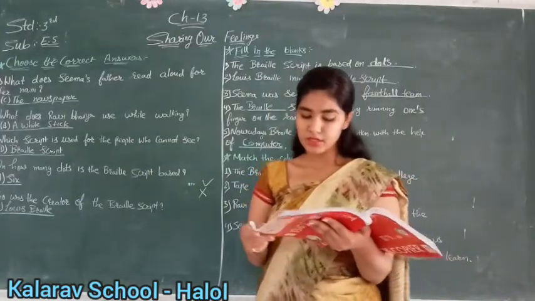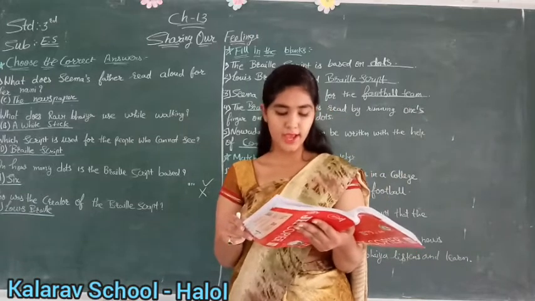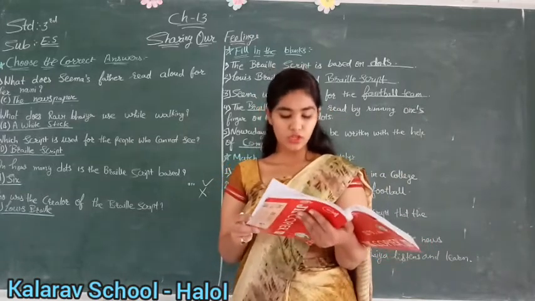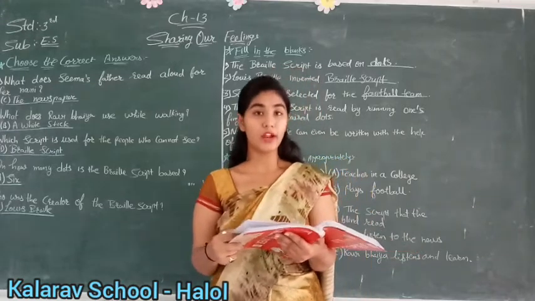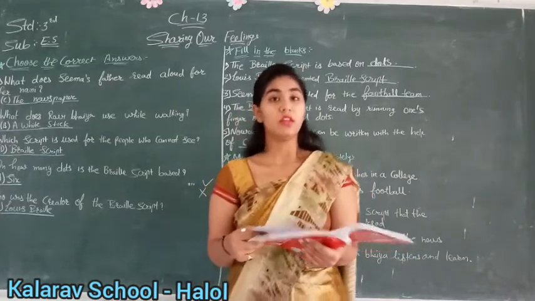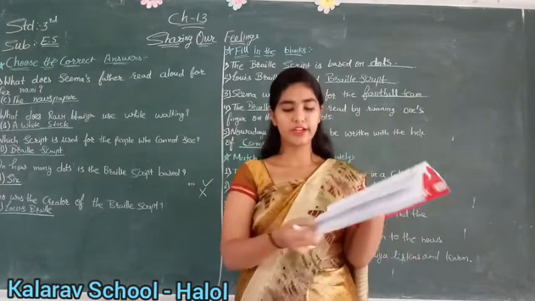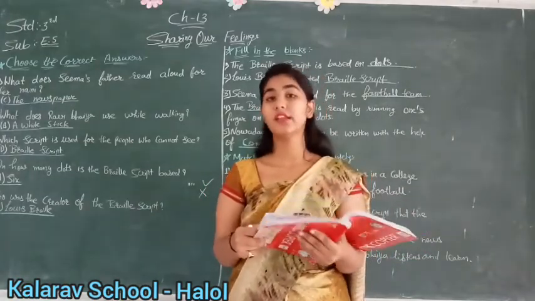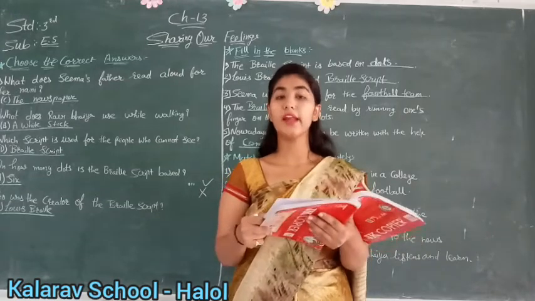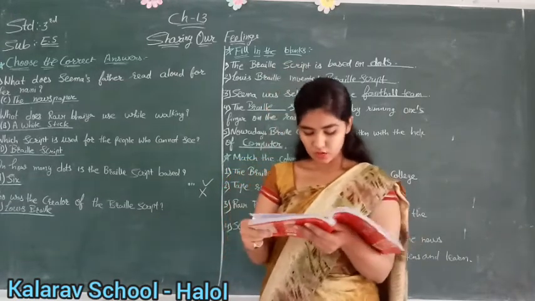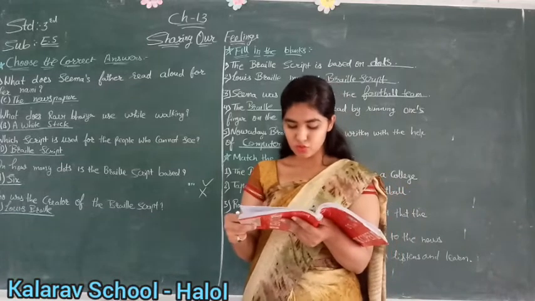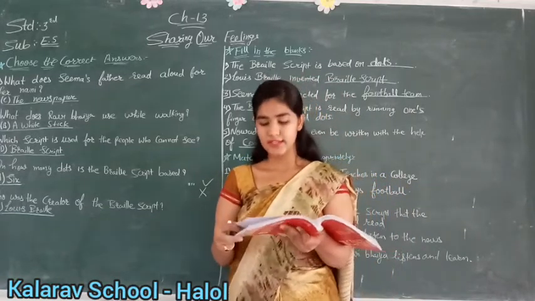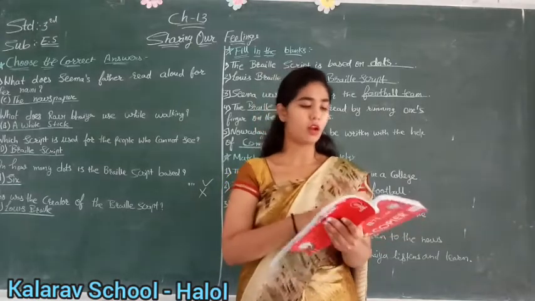Okay. A blind person can recognize a person as soon as he or she sees the person. So children, can blind people recognize as soon as they see? They cannot see. So here it is wrong. They can recognize a person by their voice or by their movement. Okay. Now see number 4. Fingers are used to read the Braille script. Yes or no, children? Yes. So here you will put a right mark.